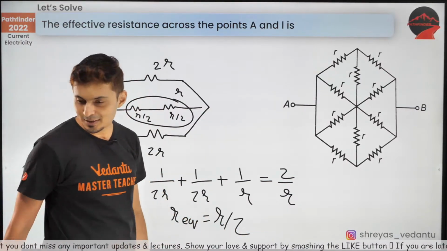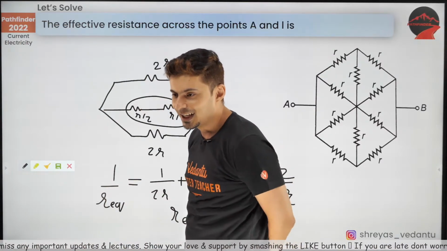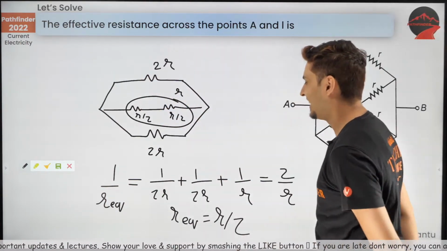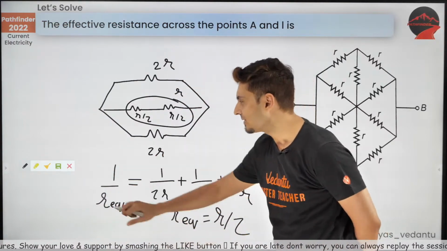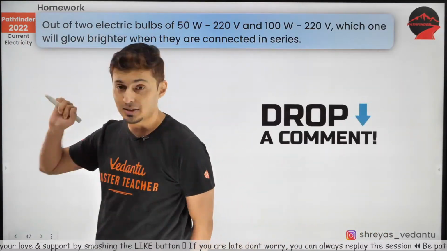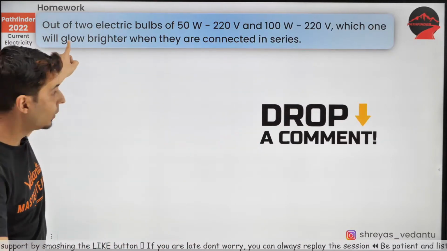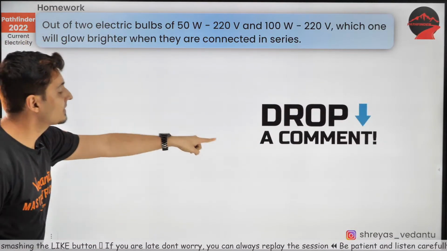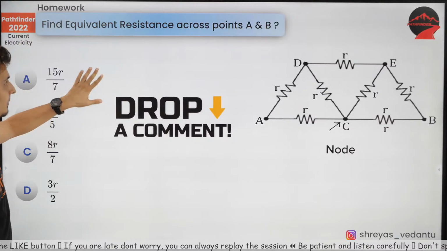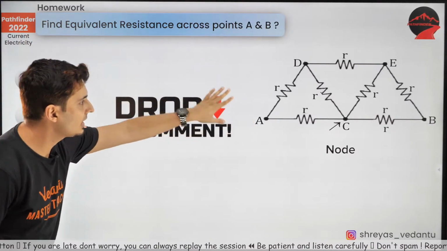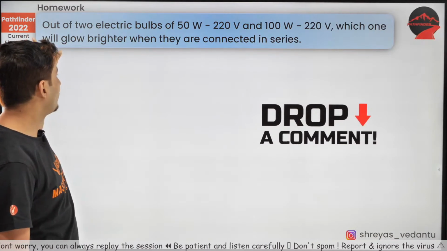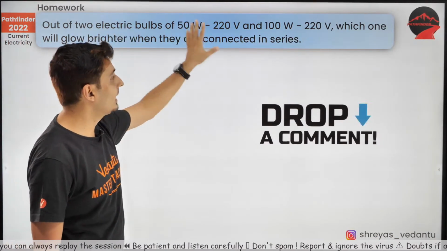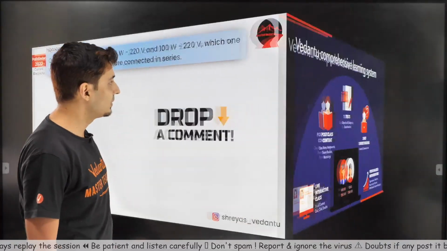Thank you so much. Happens, guys. Okay, so that's the answer. Now these are the questions which you are supposed to solve at home and put the answers in the comment box. This one, find the equivalent resistance across A and B, and this one, find the bulb which will glow brighter when they are connected in series. These are the 2 questions that you need to solve.